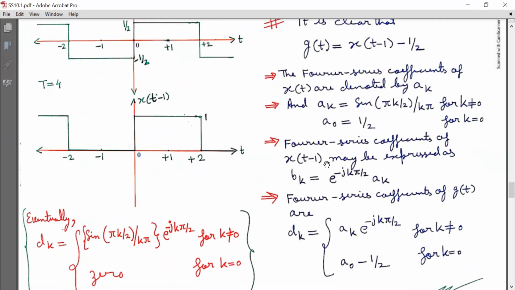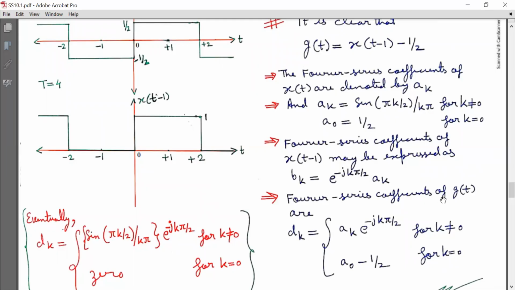And this property we have discussed above. Based on the earlier discussion about delayed signals, or the time shifting property of continuous time Fourier series, the Fourier series coefficients of x(t-1) may be expressed as b_k equal to e^(-jk pi/2) into a_k.